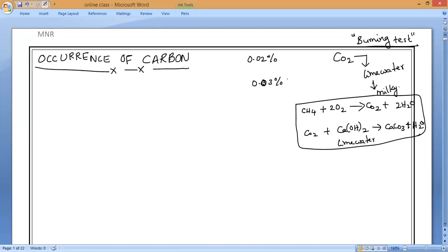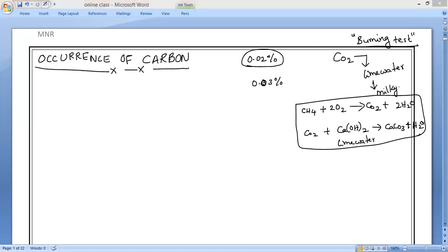Inside the earth's crust, it exists in a combined state, in the form of metal carbonates, hydrogen carbonates, meaning bicarbonates, coal and petroleum.